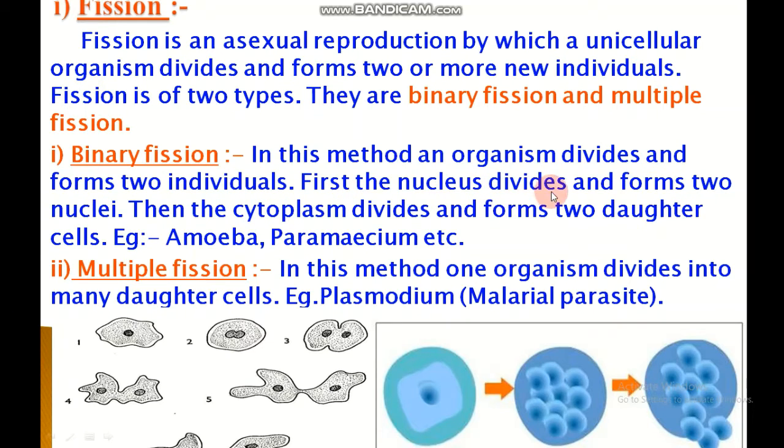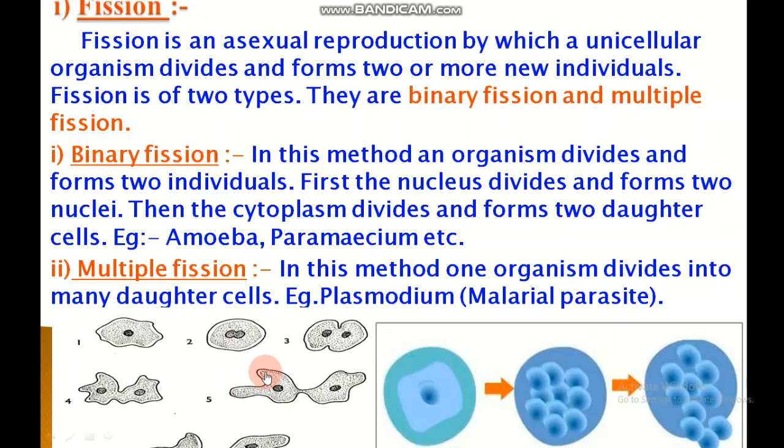First, the nucleus divides and forms two nuclei. Then the cytoplasm divides and forms two daughter cells. For example, in amoeba and in paramecium, etc. While in multiple fission, in this method, one organism divides into many daughter cells. Example, plasmodium.